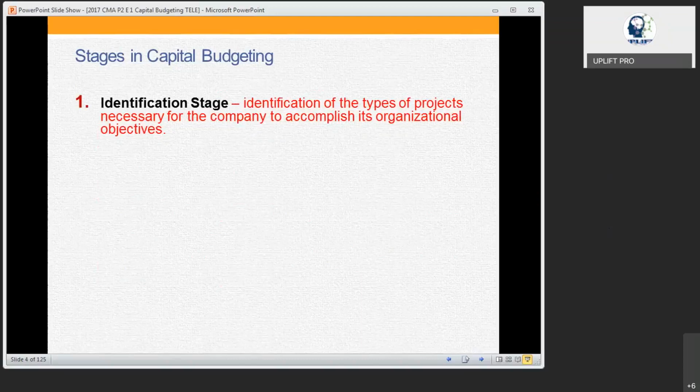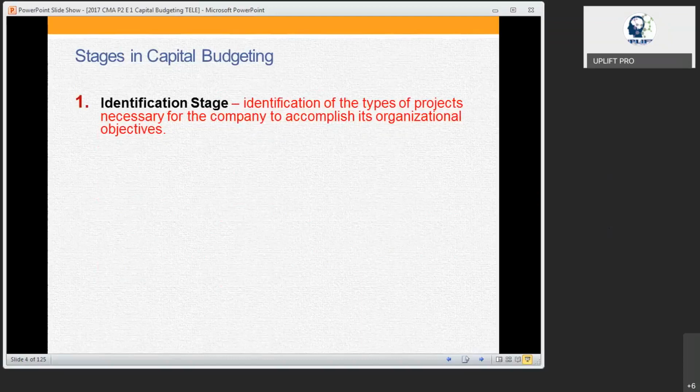Somebody will not do this business, somebody will not do that business. So first you have to identify what type of project the company wants to do, because it all depends upon the company's objectives. That is called the identification stage.